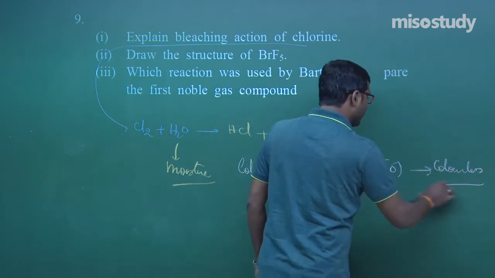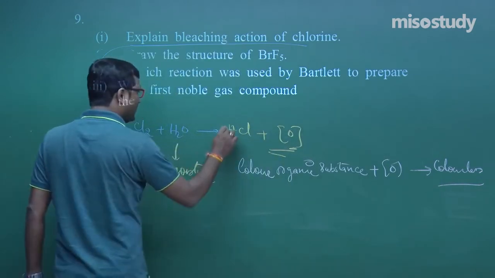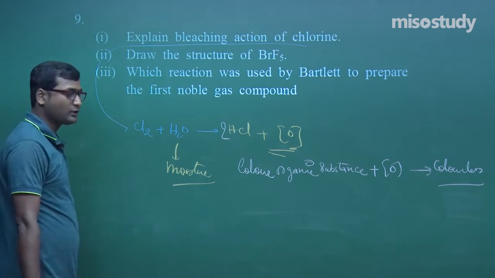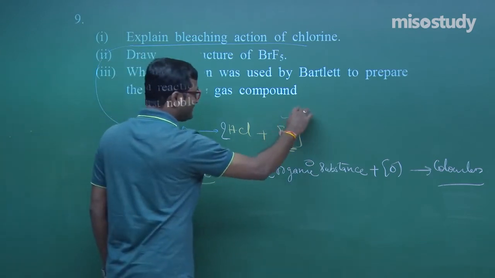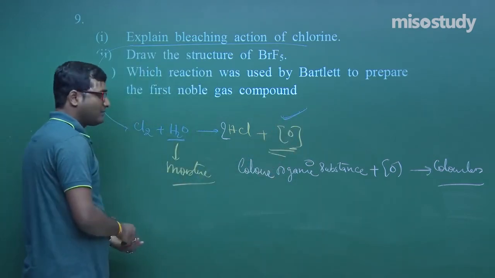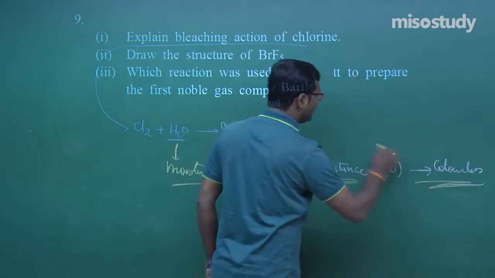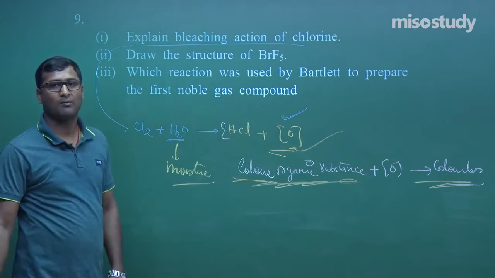What I am telling is, when chlorine comes into contact with moisture, it releases nascent oxygen and it bleaches the organic substance to colorless. This is the bleaching action of chlorine.